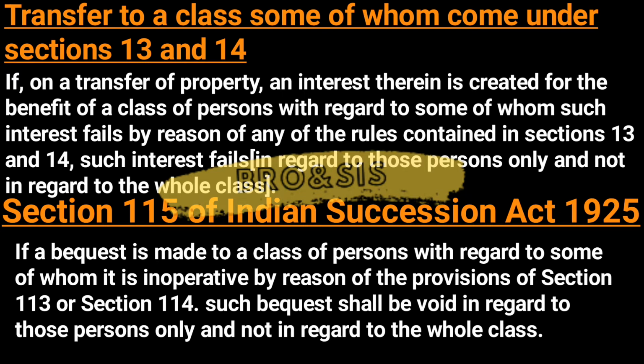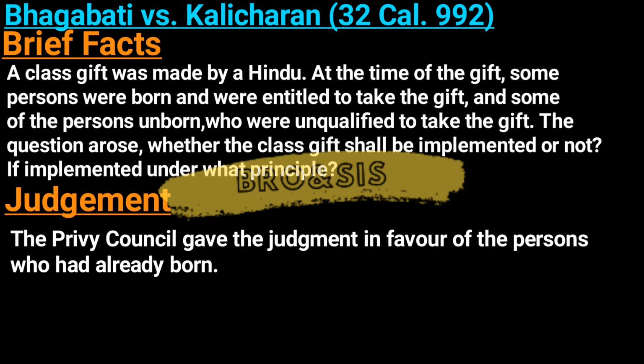If a bequest is made to a class of persons with regard to some of whom it is inoperative by reason of the provisions of section 113 or section 114, such bequest shall be void in regard to those persons only and not in regard to the whole class. Now we will be looking at famous case laws.